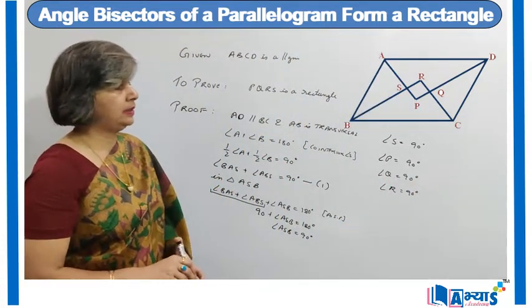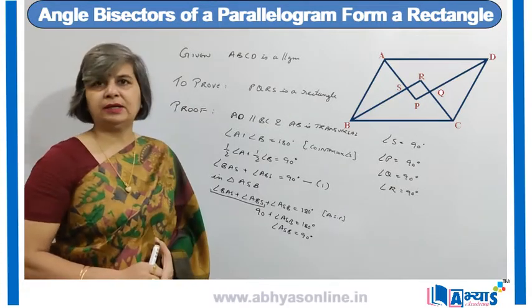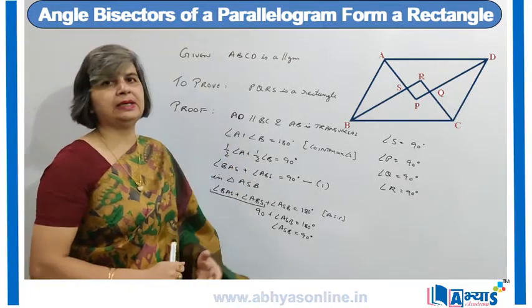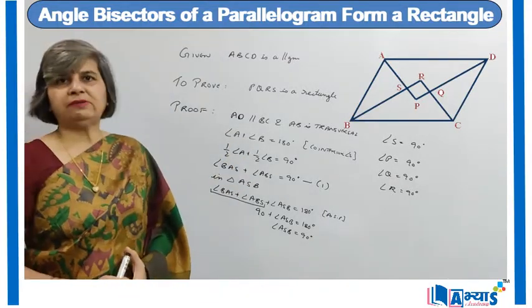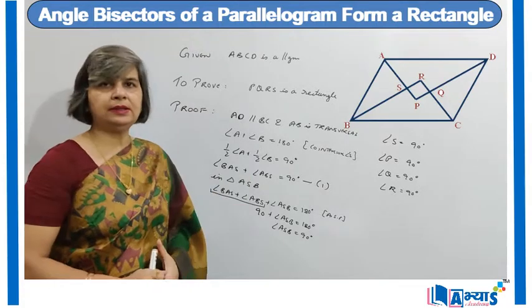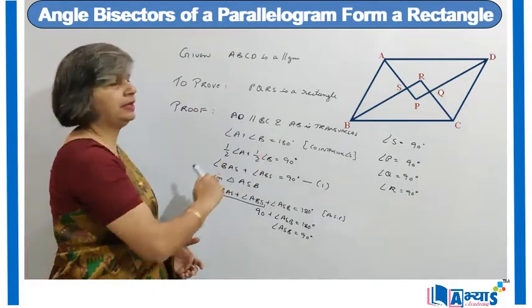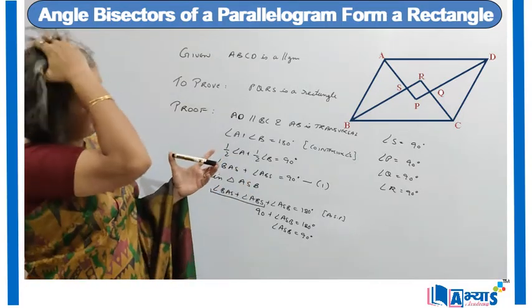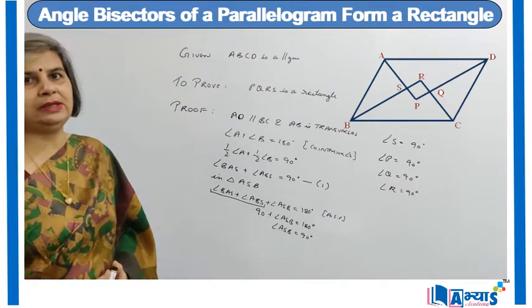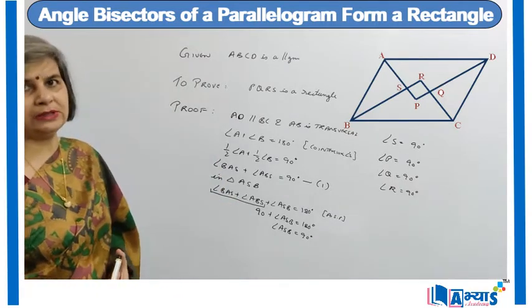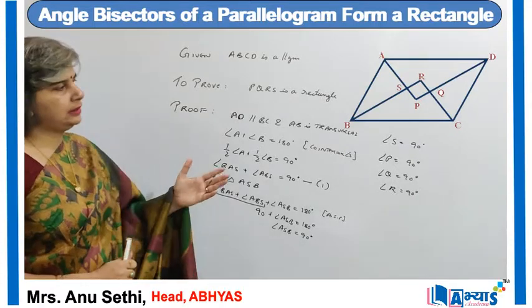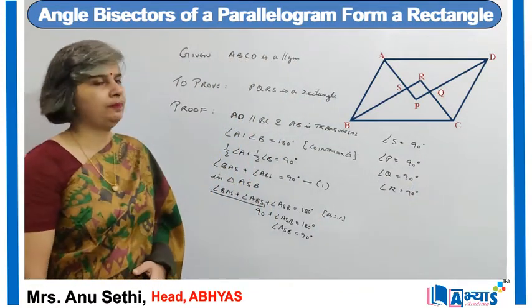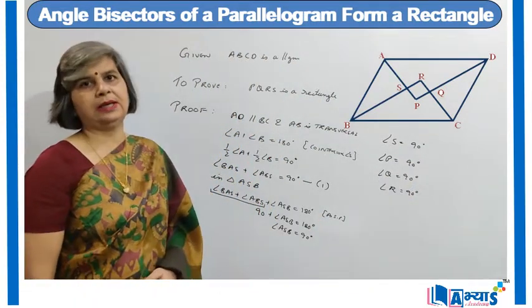angles P, S, Q and R are all being formed with the angle bisectors of the consecutive angles of a parallelogram. As we have taken the consecutive angles A and B, and we know that the consecutive angles have an angle sum of 180 degrees, so as angle A plus angle B is 180 degrees, half of angle A plus half of angle B is 90. Similarly, angle B plus angle C is 180 degrees and half of angle B and half of angle C will be 90 degrees. So in all the cases, we can prove that angle S is 90. We can also prove that angle P is 90, angle Q is 90 and angle R is 90.